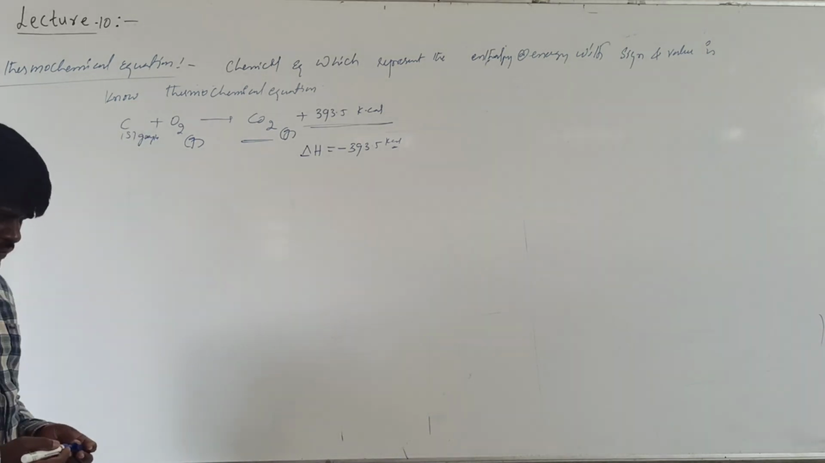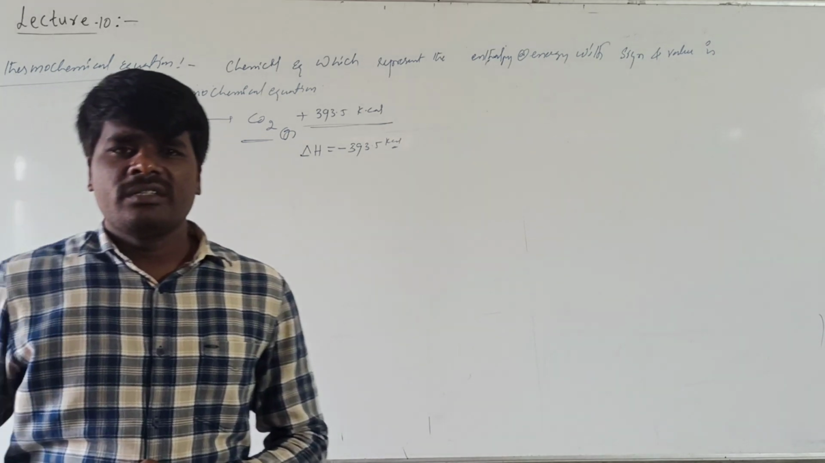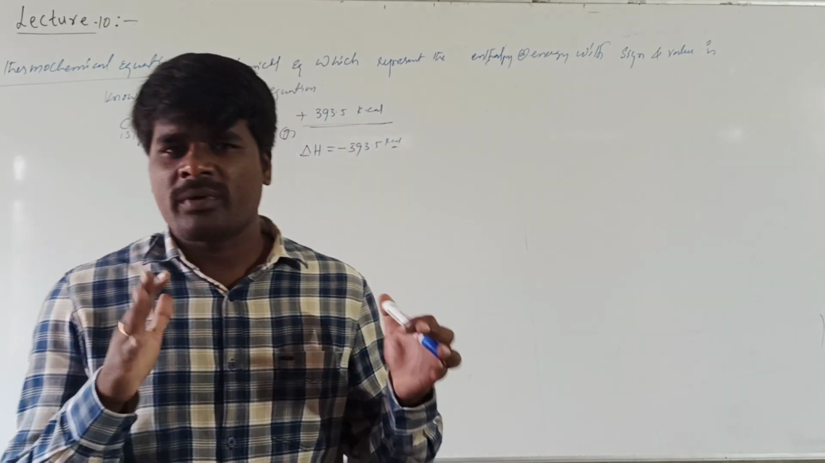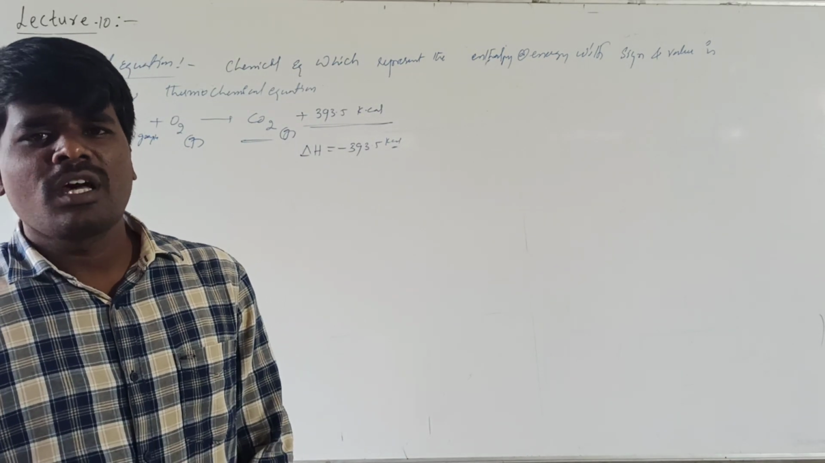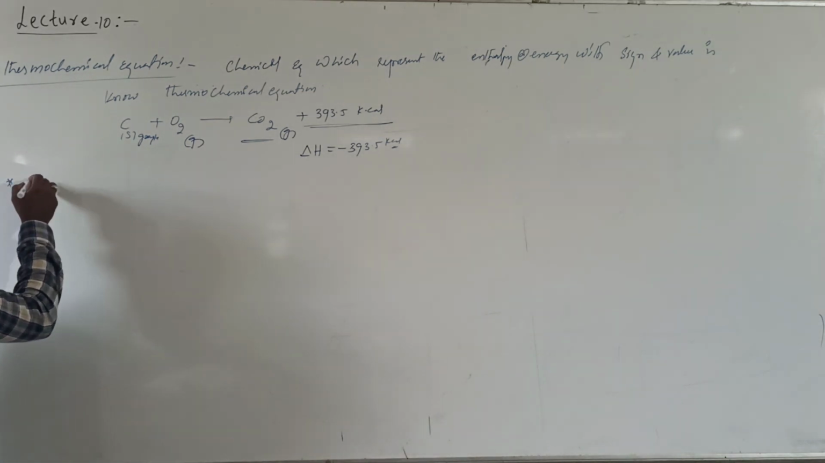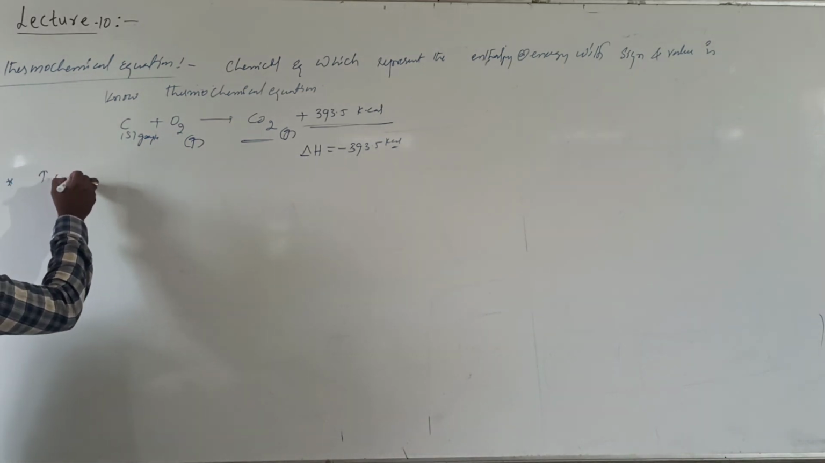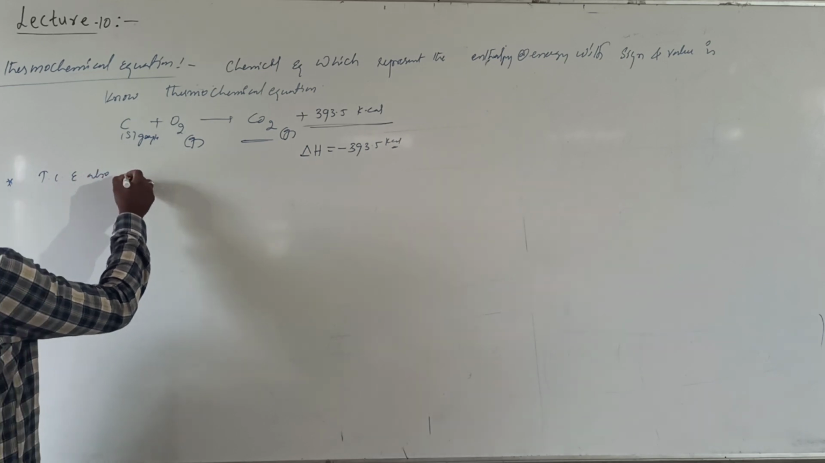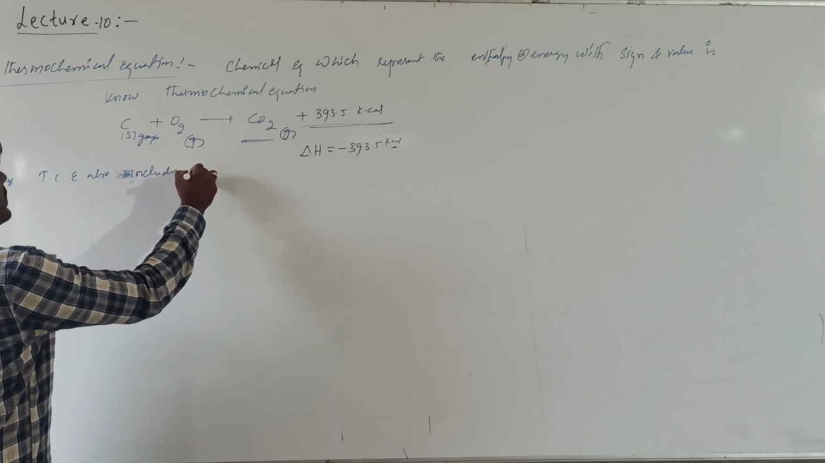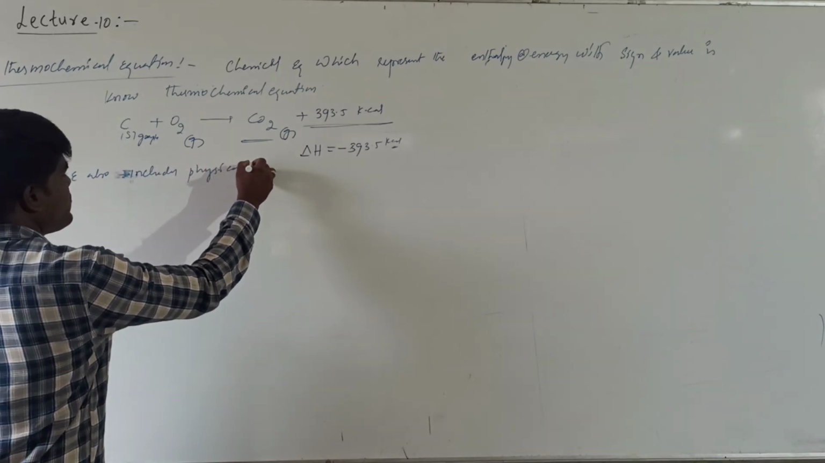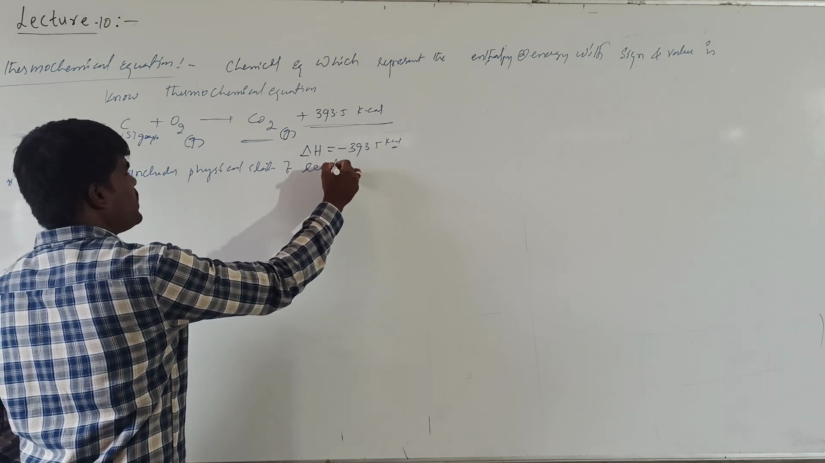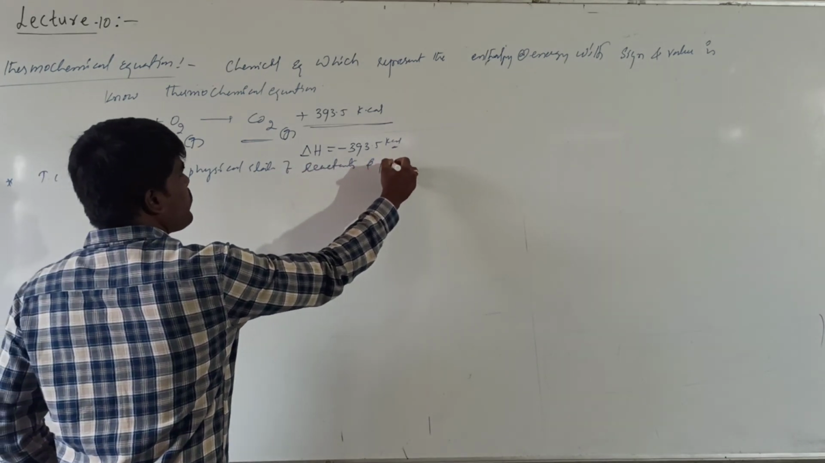A chemical reaction which represents the energy changes or heat changes associated with a chemical reaction with a proper sign and orientation is called a thermochemical equation. What are the important things to be noted down? The thermochemical equation also includes the physical state of reactants and products.